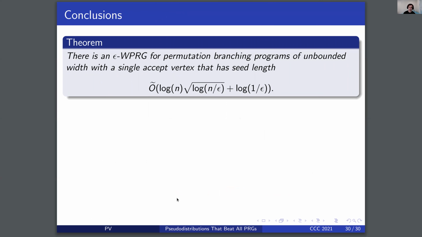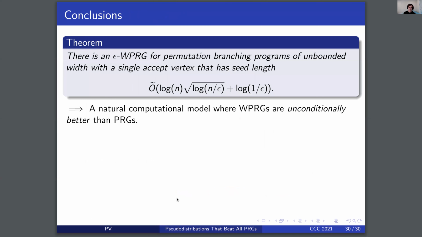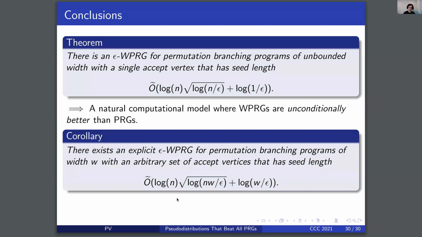To recall, we obtain an epsilon weighted PRG for permutation branching programs of unbounded width with a single accept vertex with seed length roughly log n times square root of log n over epsilon, plus log 1 over epsilon. With this, we have a natural computational model where weighted PRGs are unconditionally better than PRGs. Furthermore, there exists an explicit epsilon-weighted PRG for permutation branching programs of width W with an arbitrary set of accept vertices, with seed length log n times square root of log n over epsilon, plus log W over epsilon.